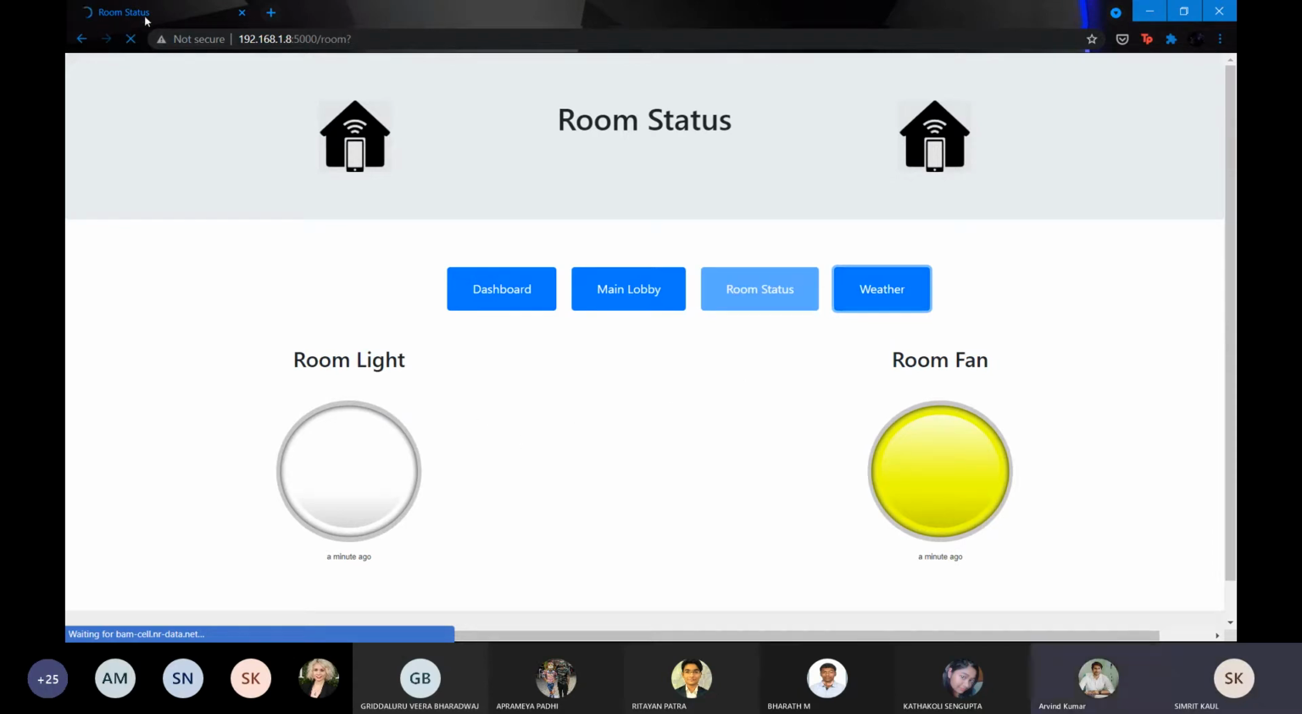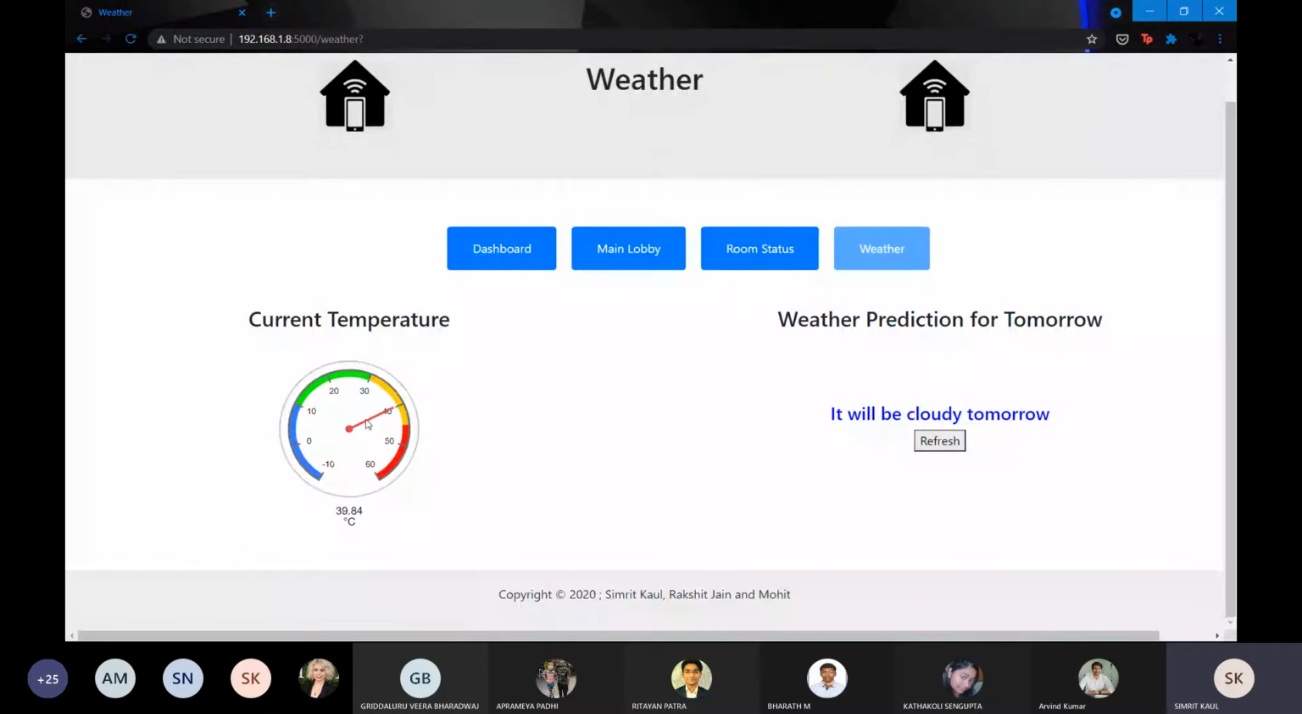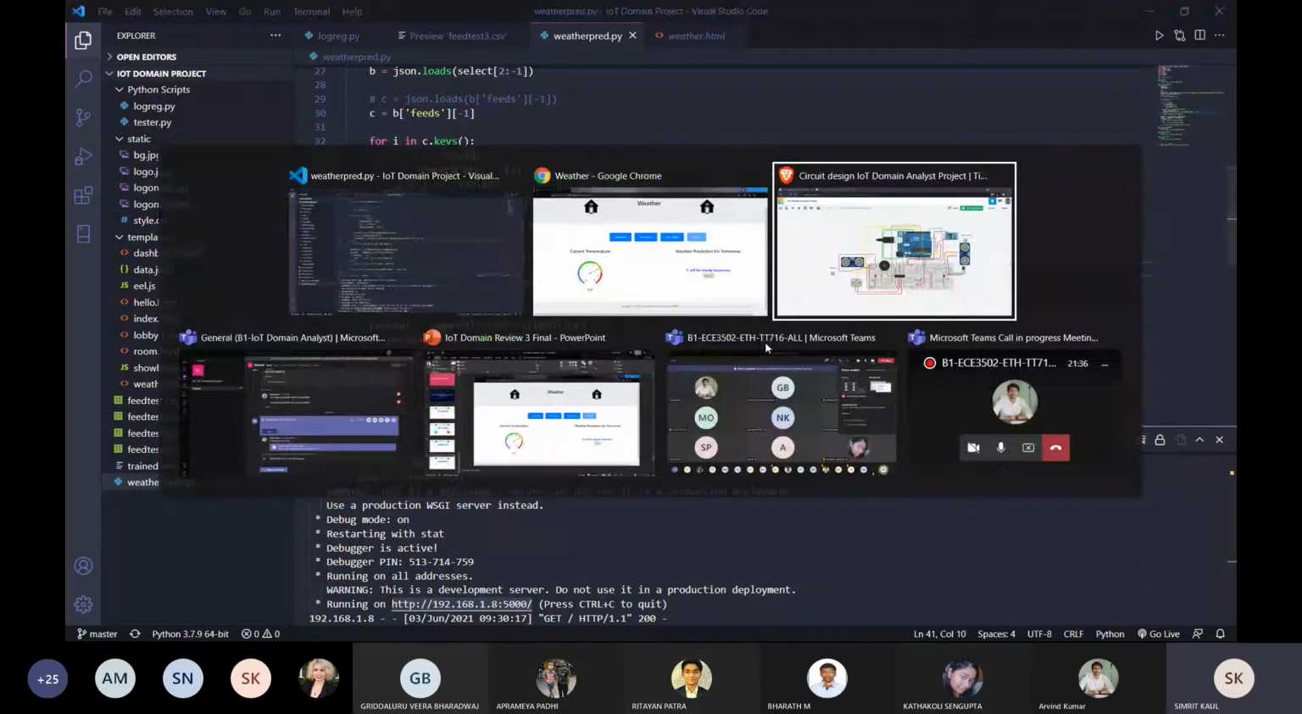The weather is taking a little bit of time because it's predicting the weather using the inputs from ThingSpeak. It will take about 5 more seconds. Yes, it's predicted the weather. We noticed that the temperature will be around 39.84, about 40 degrees Celsius, so it's cloudy tomorrow. And just to show you if it's predicting correctly.